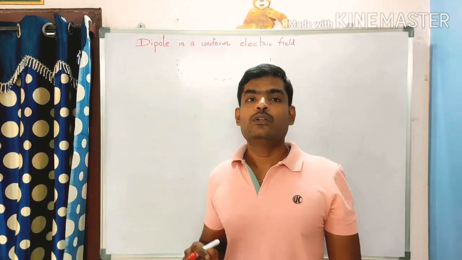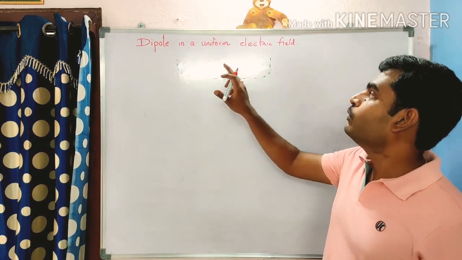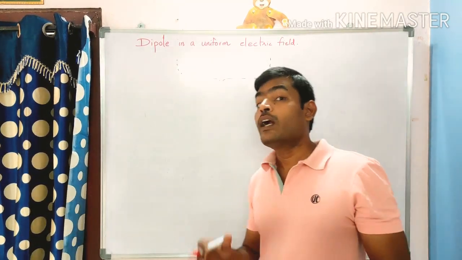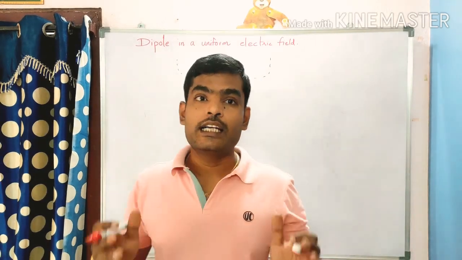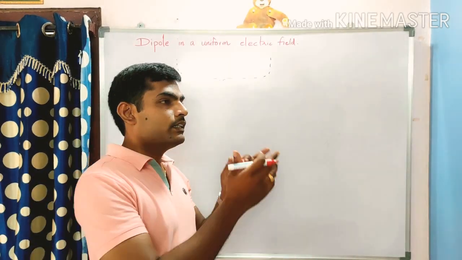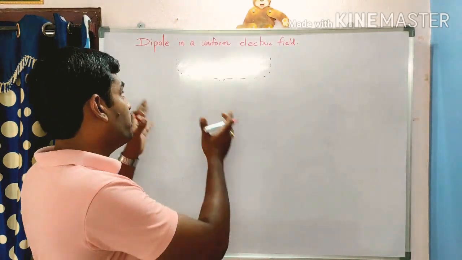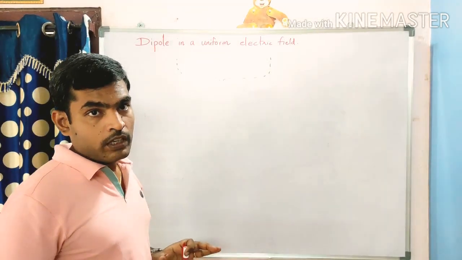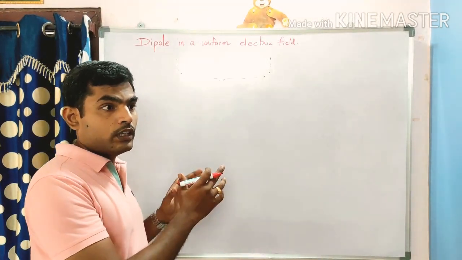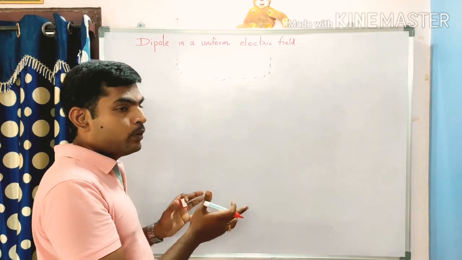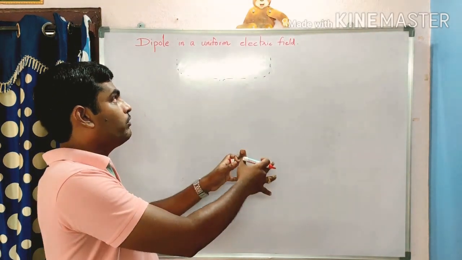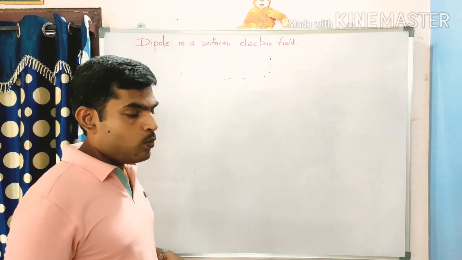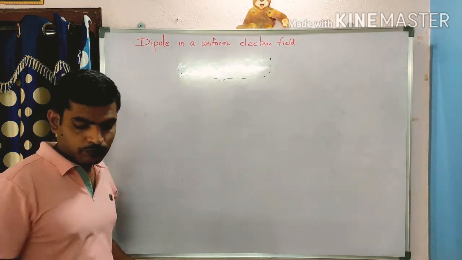Now in this video we are going to discuss a dipole in a uniform electric field. What happens when you place an electric dipole in an external electric field? Already there is some electric field around the dipole. So what happens when a dipole that has its own electric field is placed in an external electric field? That will be discussed now.